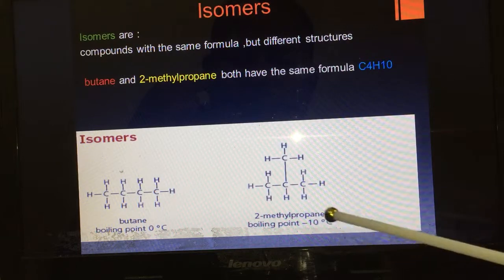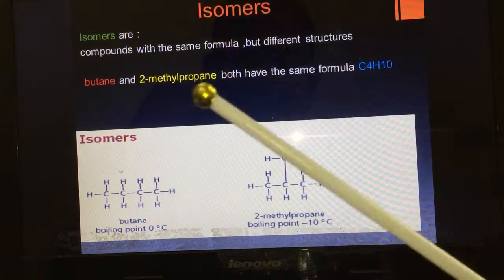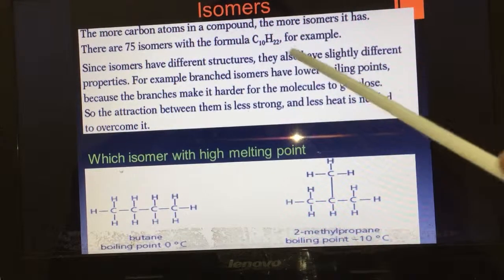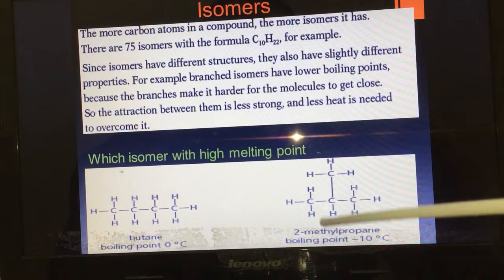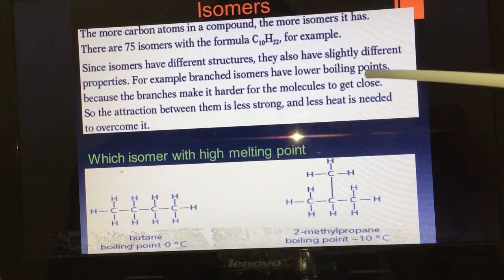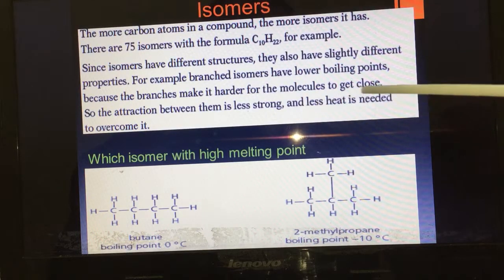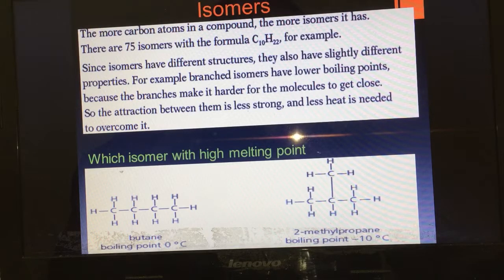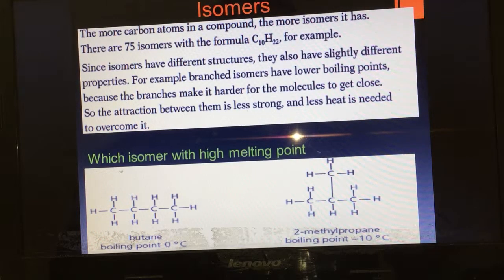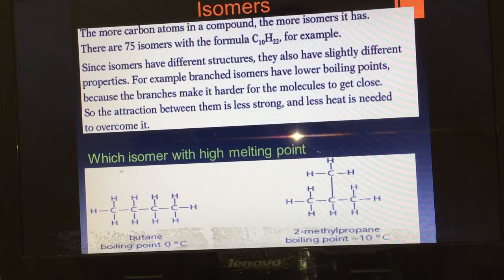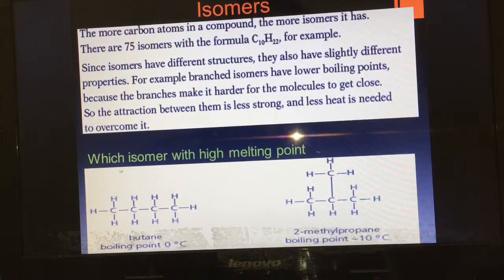Why is the boiling point here less than the boiling point of butane? Branched isomers like 2-methylpropane have lower boiling points because the branches make it harder for the molecules to get close. So the attraction between them is less strong and less heat is needed to overcome it. This is what you need to know about alkanes. I think it's very, very easy according to your syllabus.